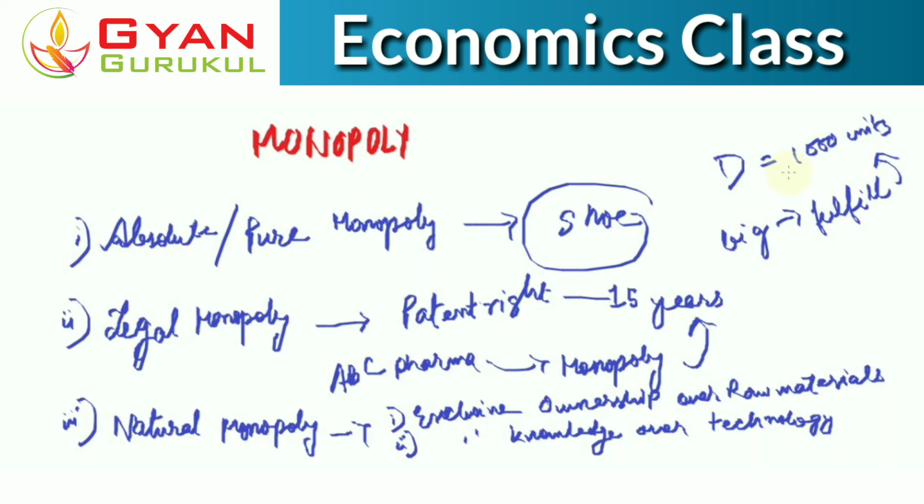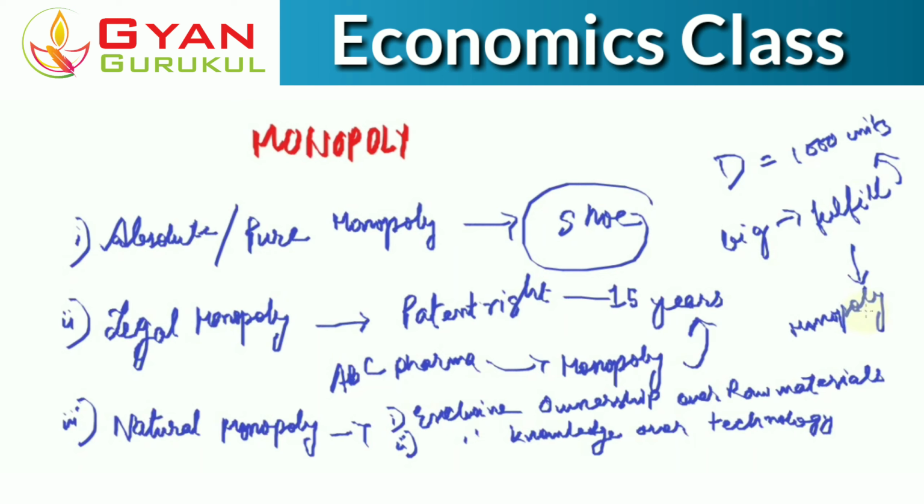And therefore other firms, even though they want to come into the market, there is lack of demand, and that's why they opt to not go into the market, and as a result this particular firm enjoys monopoly. Okay, naturally it enjoys monopoly because no other firms come to the market, because the demand is already fulfilled by this firm, right?